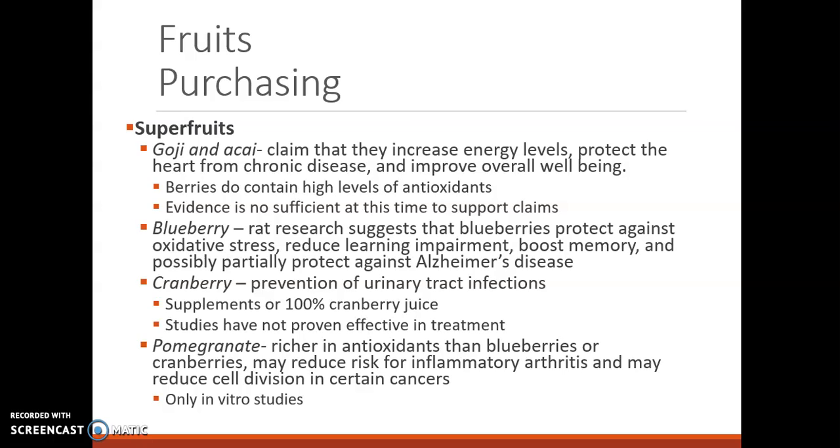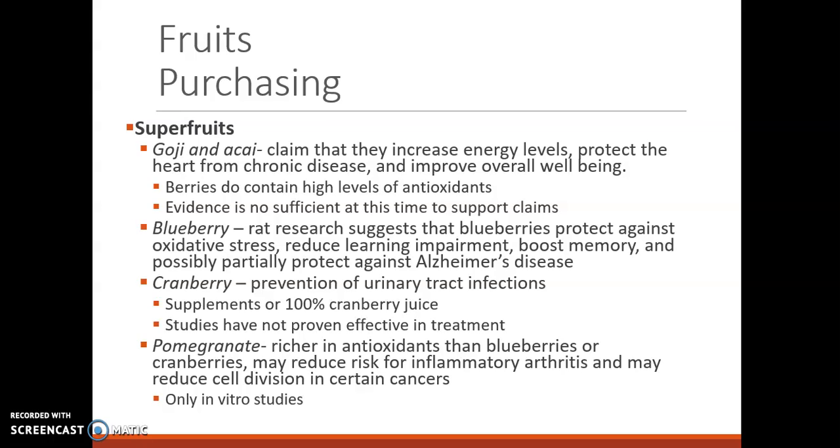Blueberries are said to protect against oxidative stress, reduce learning impairment, boost memory, and possibly partially protect against Alzheimer's disease. But this research has only been done in rats so far, at least as of 2015 again. Cranberry juice, actually, these studies have proven it can prevent urinary tract infections, and it has to be supplements or 100% cranberry juice.